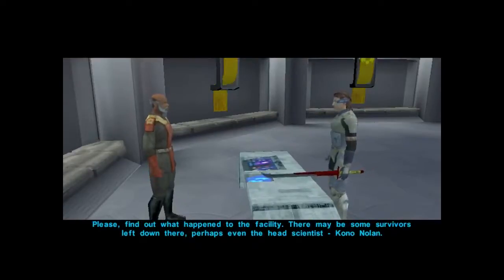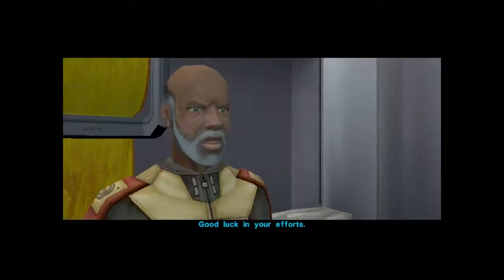Please, find out what happened to the facility. There may be some survivors left down there. Perhaps even the head scientist, Kono Nolan. Good luck in your efforts.